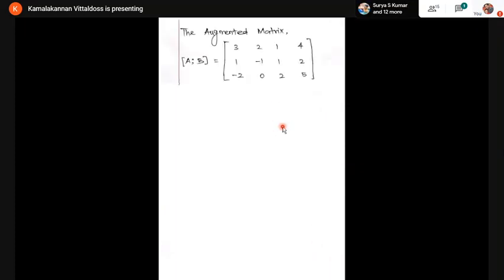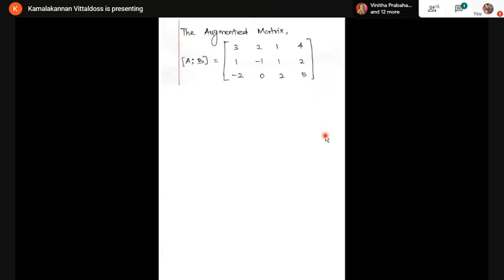Now I'm going to combine A comma B. To find the rank of the matrix, I'm going to write the augmented matrix. So this is my A matrix and this is my B matrix. Here it consists of 3 rows and 4 columns, therefore the rank is less than or equal to 3.